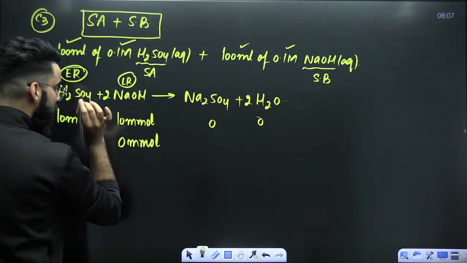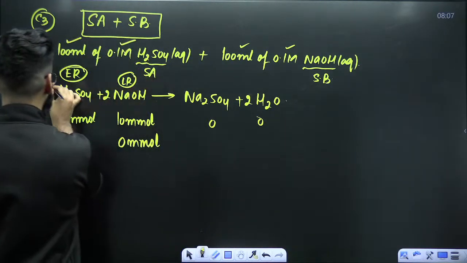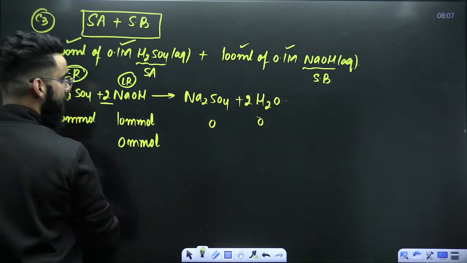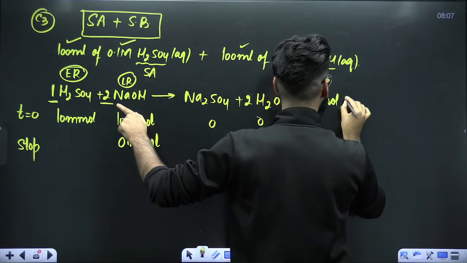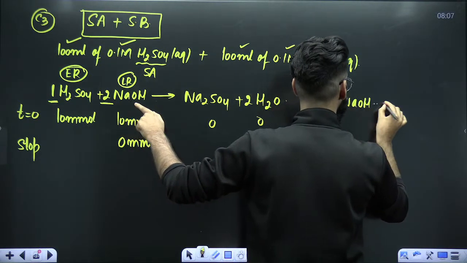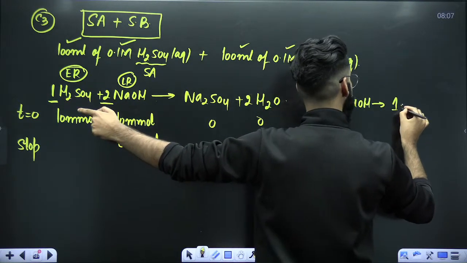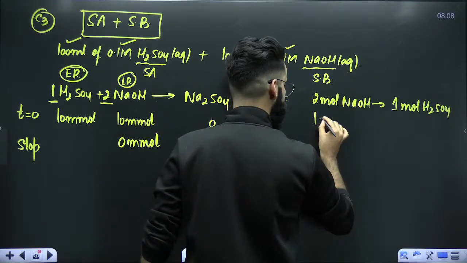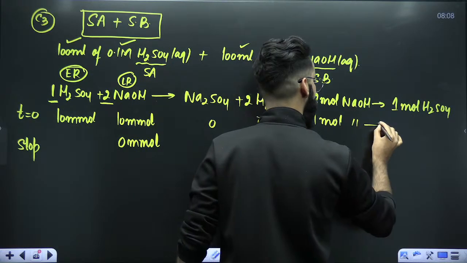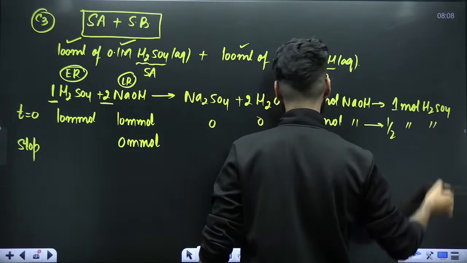Use the stoichiometry. Can I say 2 moles of NaOH reacts with 1 mole H2SO4? As per stoichiometry, absolutely clear. So 1 mole NaOH reacts with 1 by 2 moles H2SO4.